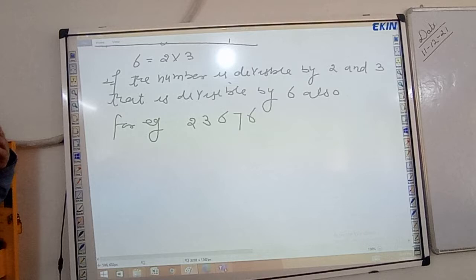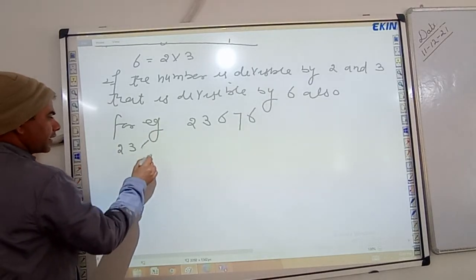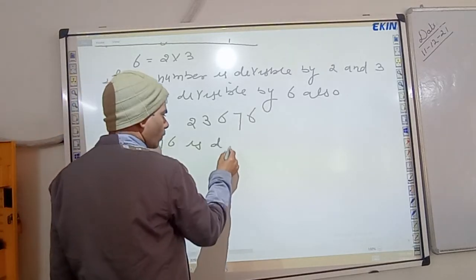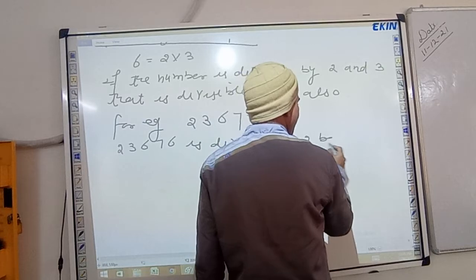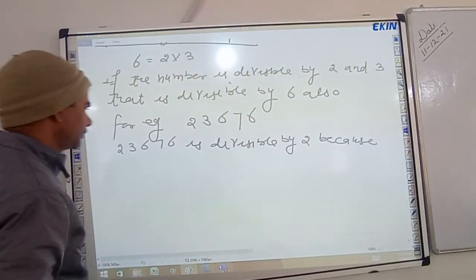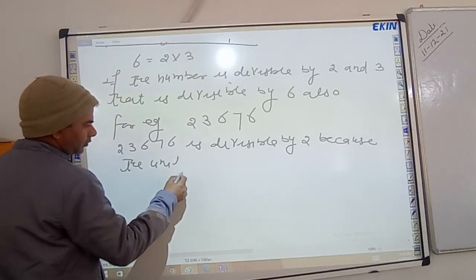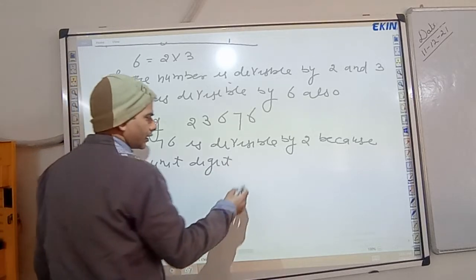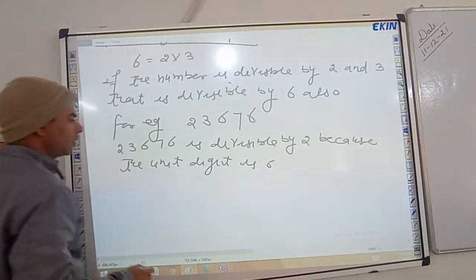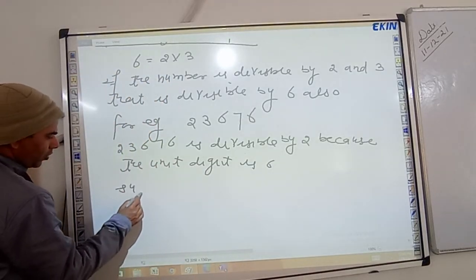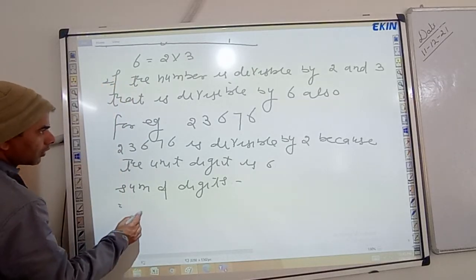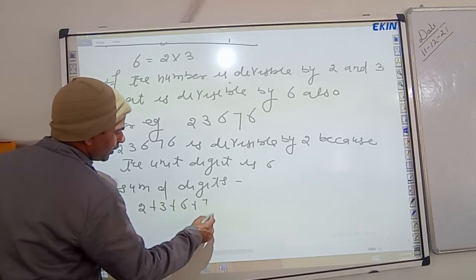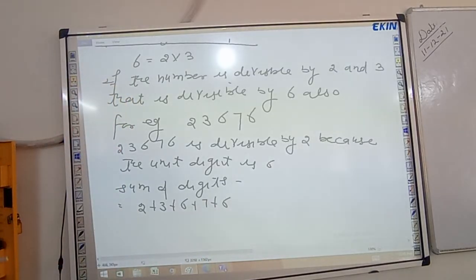And sum of digits: 2 plus 3 plus 6 plus 7 plus 6. 2 plus 3 is 5, 5 plus 6 is 11, 11 plus 7 is 18, 18 plus 6 is 24.